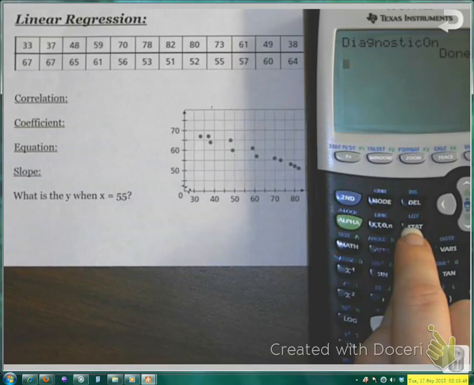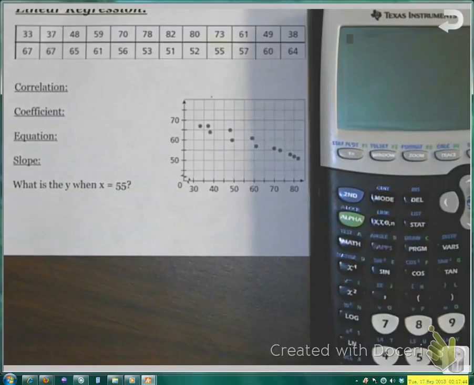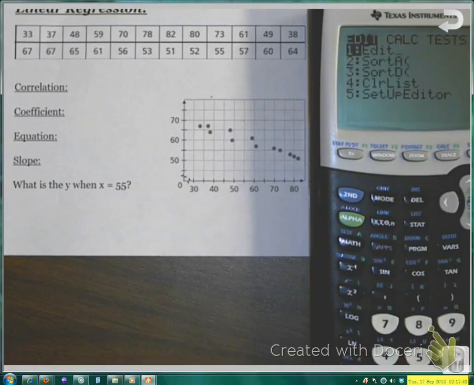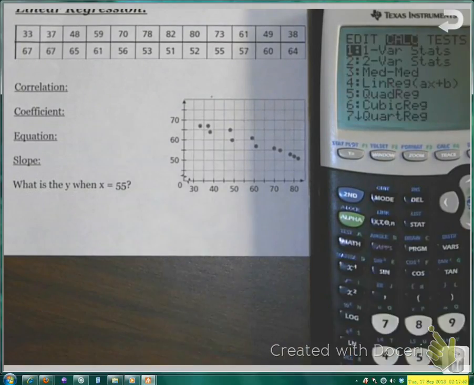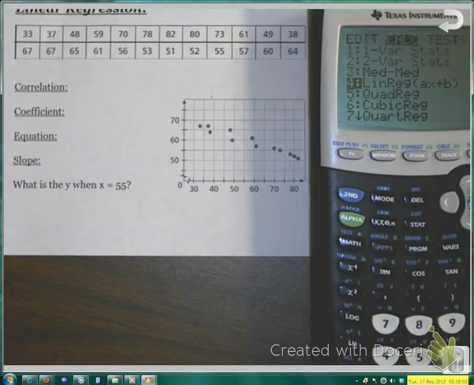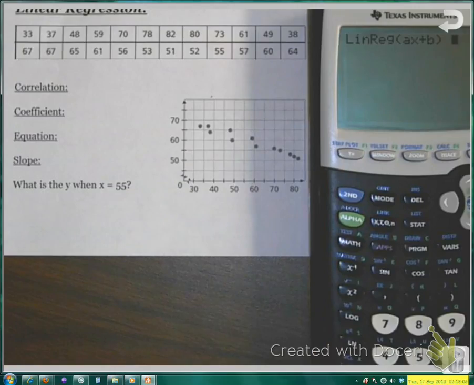So now we can actually run our regression. So we're going to go to Stat. Okay, so we have everything into our menu. We're going to go into the Stat function, go over to Calculate. Now in this case we know that we're running a linear model, so we go down to Linear, which is number 4, and we're going to hit Enter. If we were running quadratic, obviously we'd hit quadratic.